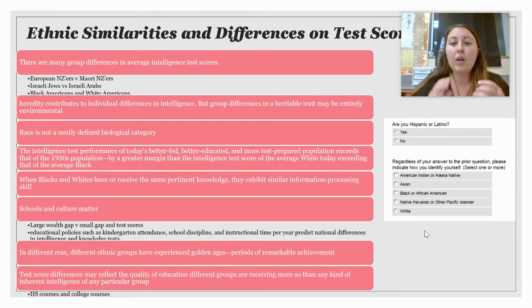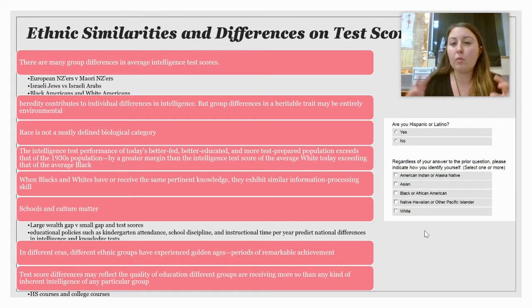Now, we know that heredity does contribute to individual differences in intelligence. So my intelligence compared to your intelligence as an individual can be due to genetics. But as a group, the variation is very, very little, and group differences in intelligence, they believe, are almost entirely environmental.